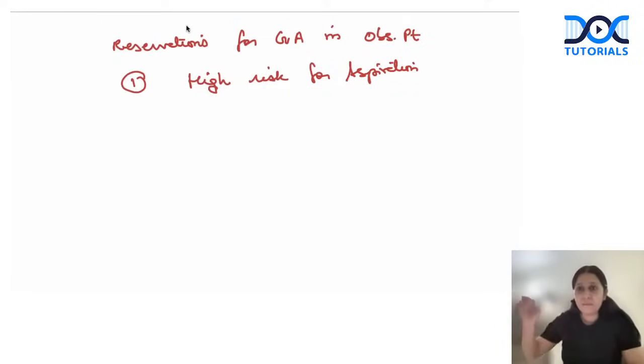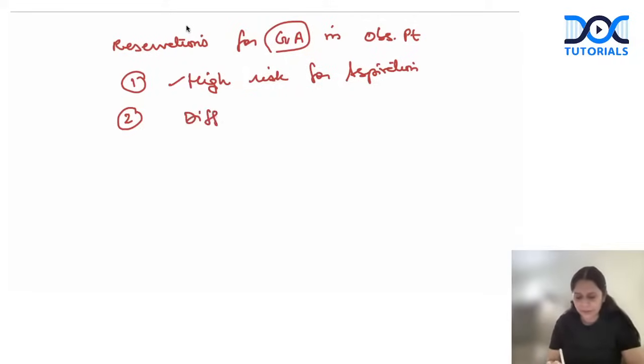We always practice rapid sequence induction intubation in them if I am giving general anesthesia. So remember, they are high risk for aspiration. Second point, my reservation: why I don't want to give GA to an OBS patient, and I have to give it only if there is a contraindication for neuraxial blockade, spinal and epidural. The second reason why I don't want to give GA: they have a difficult airway.